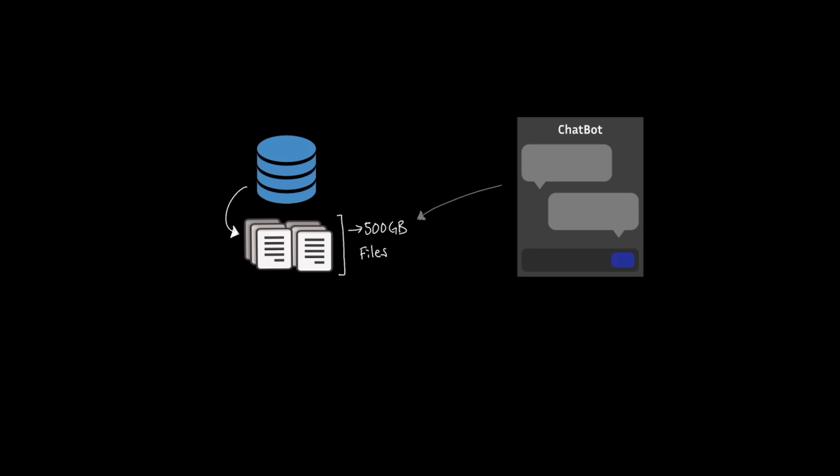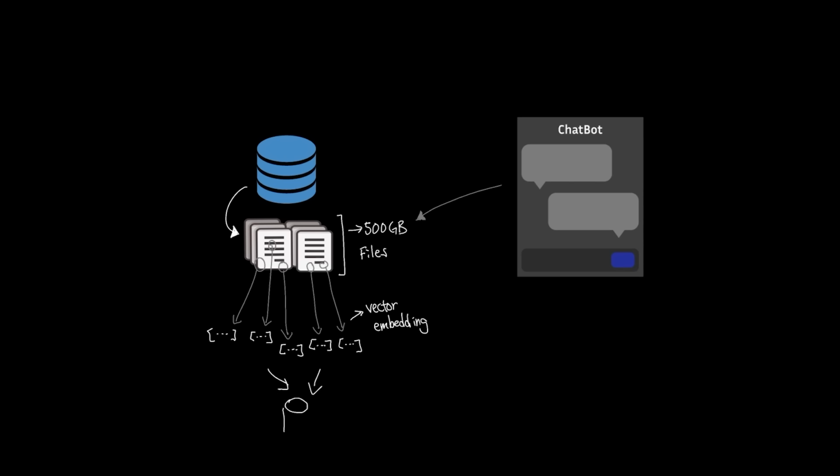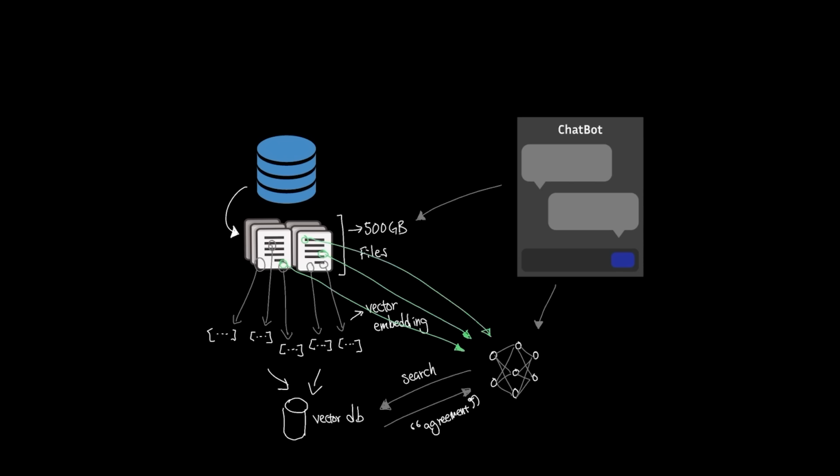So is it possible that instead of searching through the entire 500 gigabytes of documents, we essentially store these documents by preserving the semantics, which means the meaning of those words, into a vector embedding and store those into a database as vectors? And if we can do that, maybe we can retrieve these faster by splitting the context into chunks in the vector database so that AI assistants can fit them into their context window and generate output from it. This method is called RAG, or Retrieval Augmented Generation.